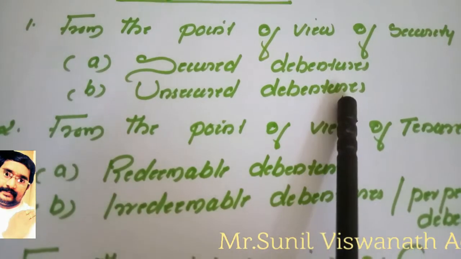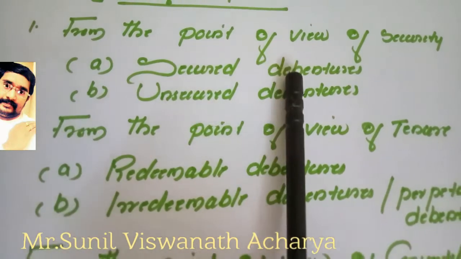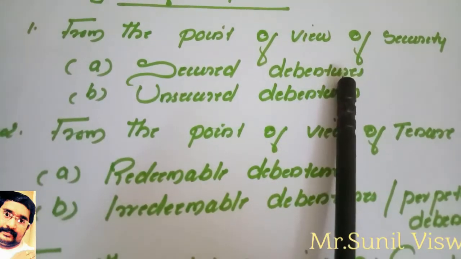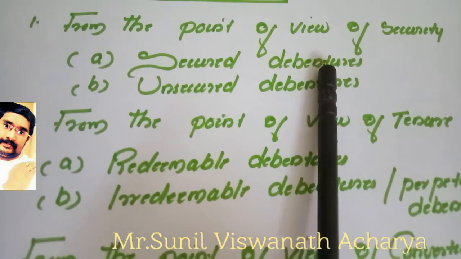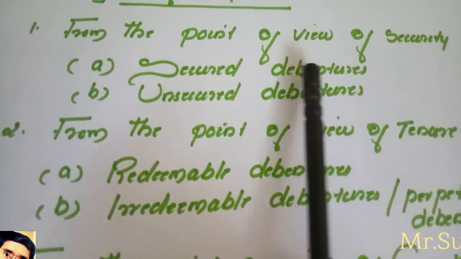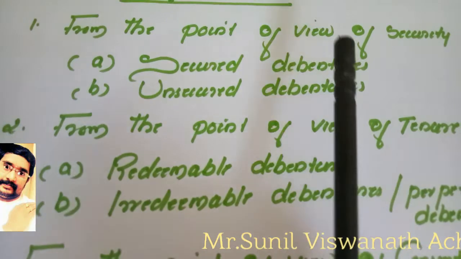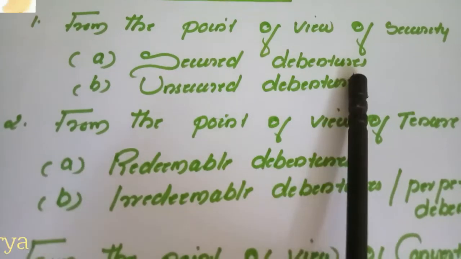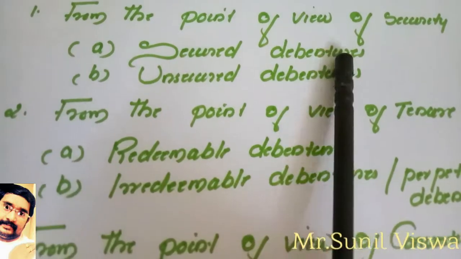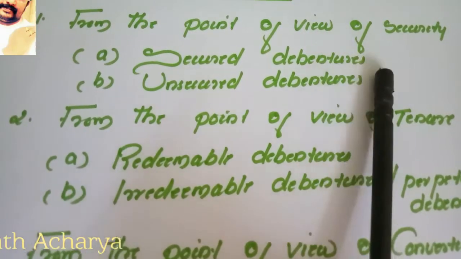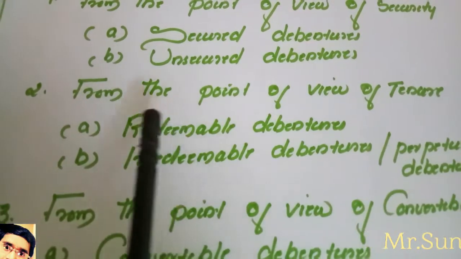Unsecured debentures means these debentures are not secured by the assets of the company. Secured debentures can have a specific charge as well as a floating charge. Specific means any one or two assets we can secure. Floating charge means this debenture is secured by all assets. So secured debentures are secured over the assets of the company, and unsecured debentures are not secured over the assets of the company.